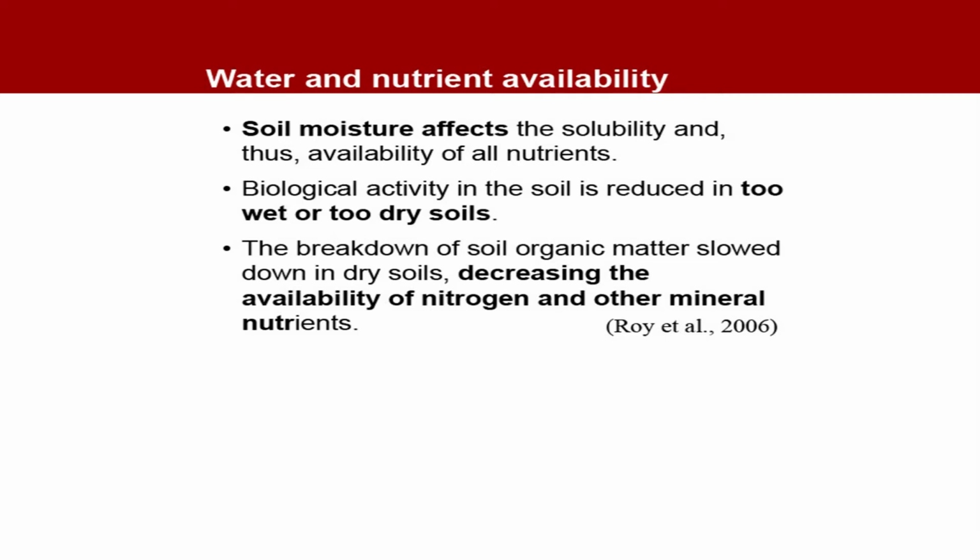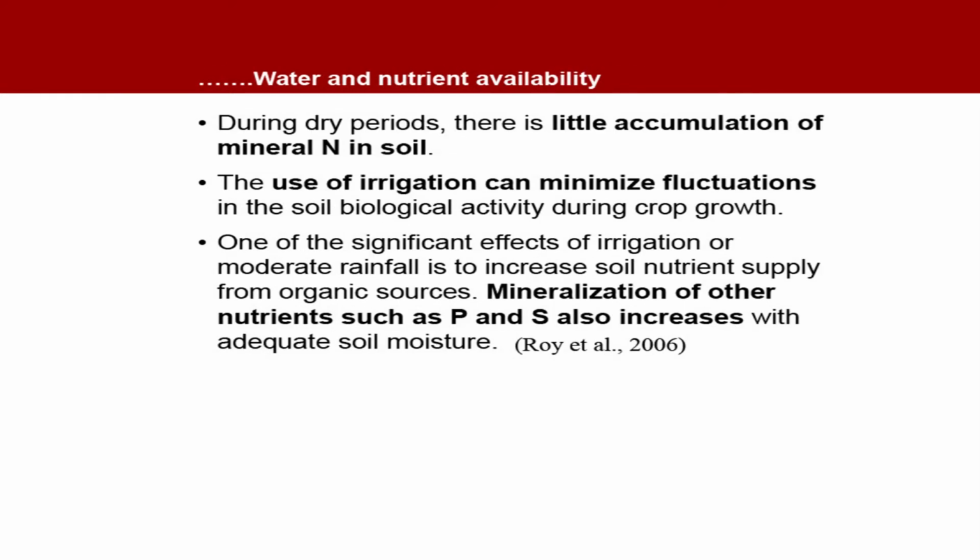Some nutrients also come from organic matter, like sulfur and phosphorus. Therefore, availability of such nutrients will also decline. During dry periods, there is little accumulation of mineral nitrogen in soil. The use of irrigation can minimize fluctuations in the soil biological activity during crop growth. One of the significant effects of moderate rainfall is to increase soil nutrient supply from organic sources.